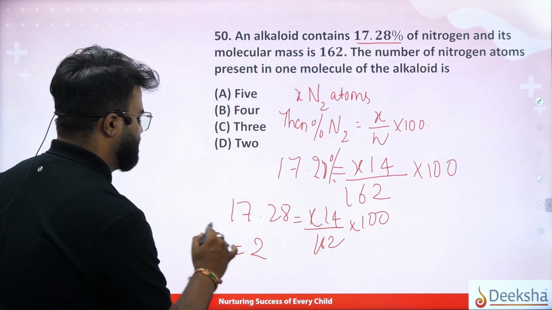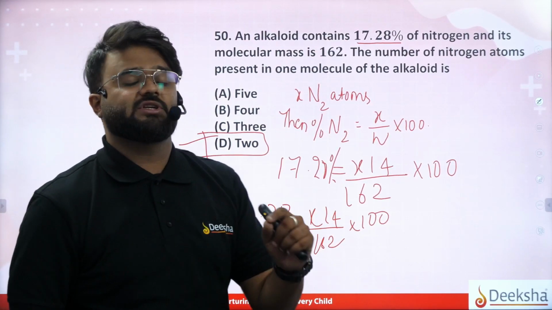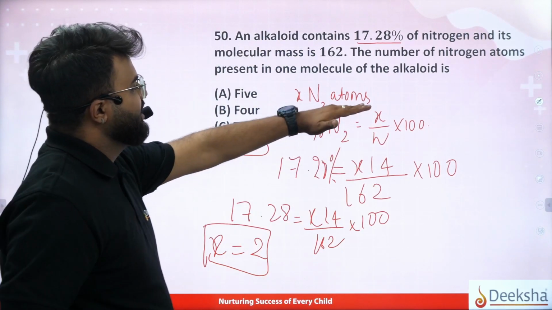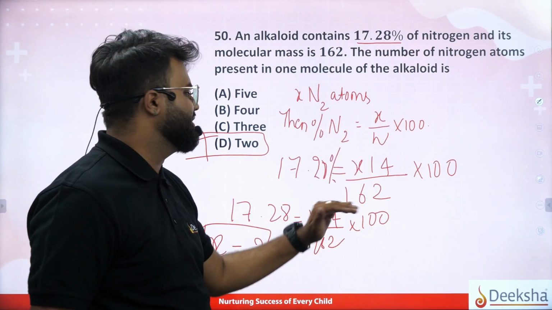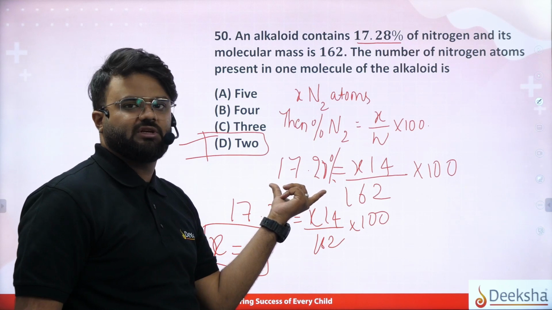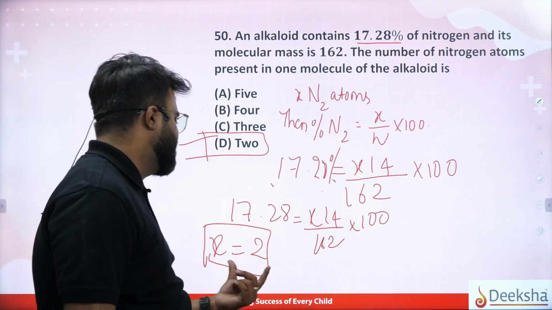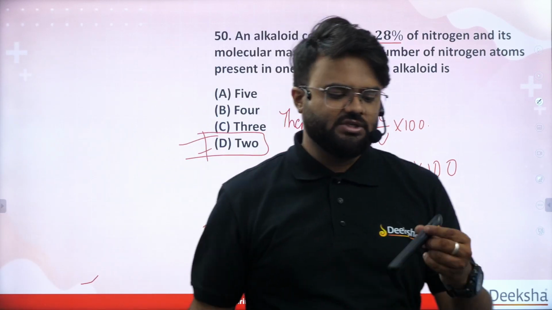The answer is x equals 2. So your correct option is D and the answer is 2. Just what are we doing? The nitrogen atom mass is 7 plus 7, 14. So 14x divided by 162 into 100. They have given the percentage of nitrogen, so putting it in and finding x, we get x is equal to 2. So your correct option is D, that is 2.